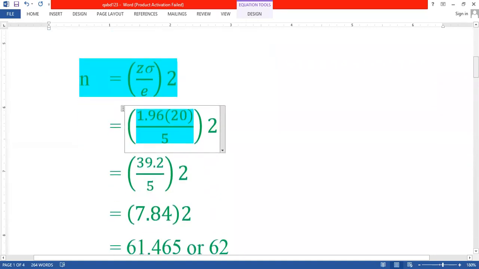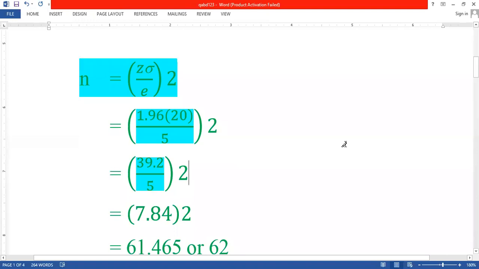So when we take the whole square, that is the next step. 1.96 into 20, how much do we get? 39.2. That is the answer, 1.96 into 20, 39.2 we are getting the answer.